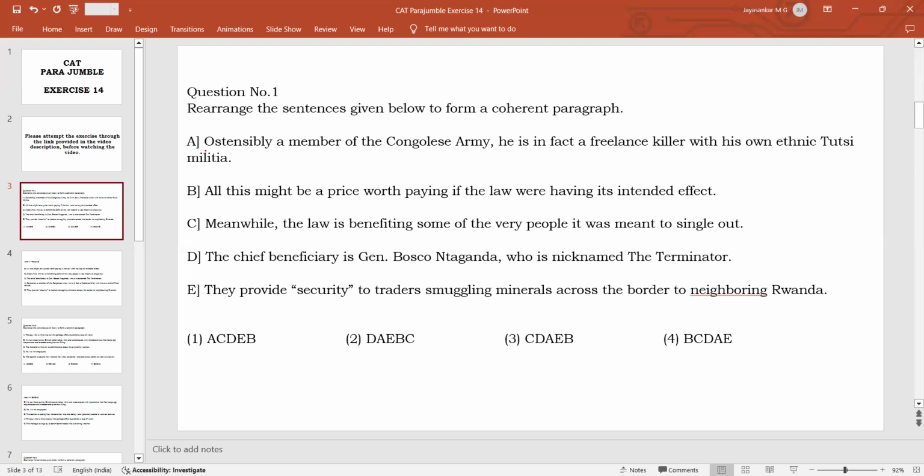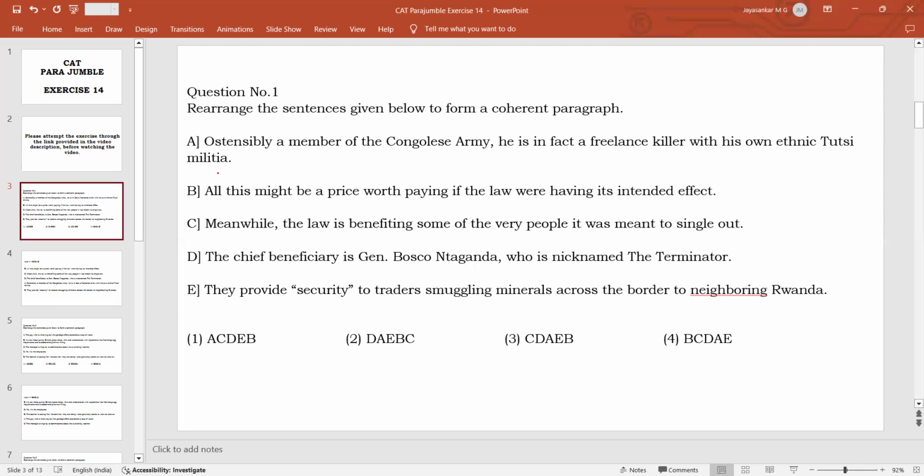Ostensibly means something that appears to be true, but which is not true. It means something which is presumably true, or supposed to be true, but not really true, or something that is just a facade. So here, the pronoun he is used, so this cannot be an opening sentence. We are talking about somebody. He is a member of the Congolese army. So he is supposed to be a member of the Congolese army, or he is presumed to be, but he is in fact a freelance killer. It means he is a mercenary who is killing for money, and he has his own Tutsi militia. Militia means a private army.